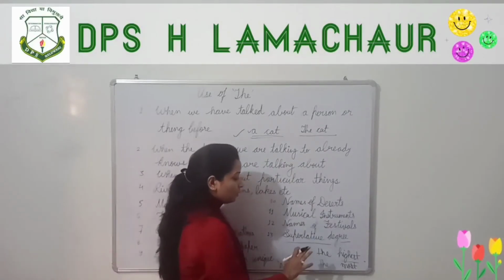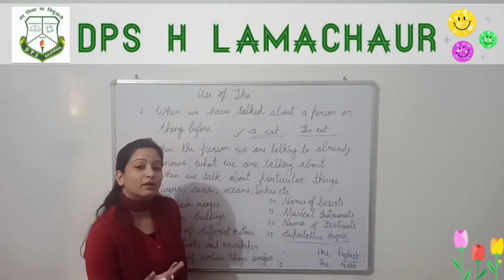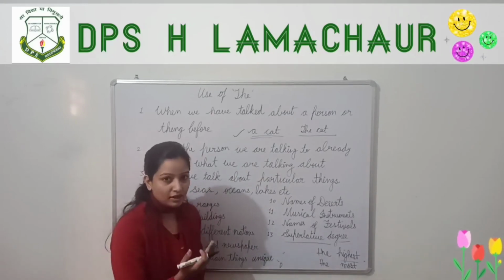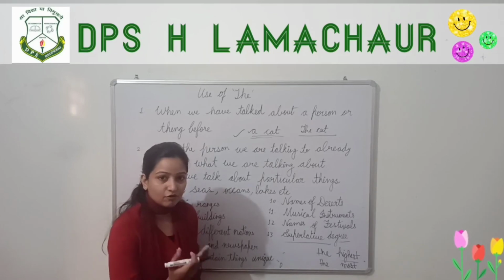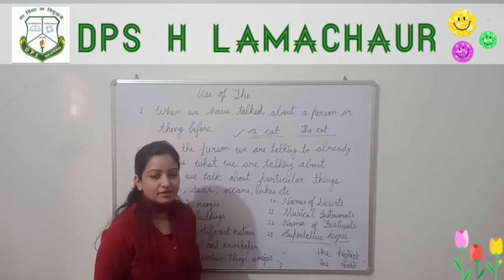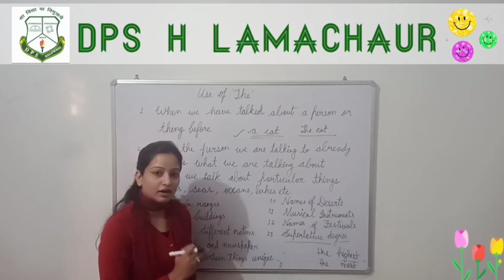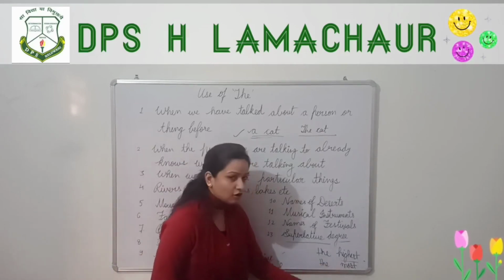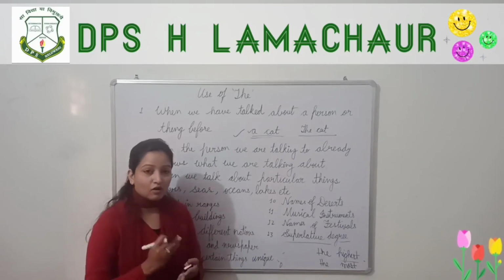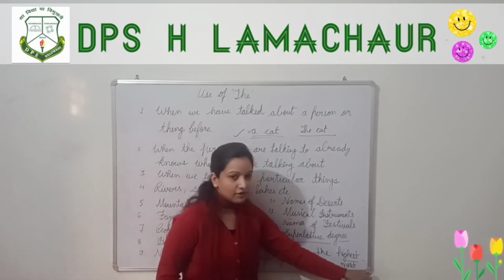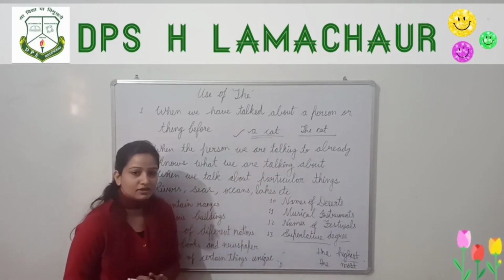So we use the before the superlative degree of adjectives only when the superlative degree of adjectives is before the nouns. Otherwise, we don't have to use the. We have to use the before the superlative degree of adjectives only when there is a noun after the superlative degree of adjectives. I hope this much is clear to you.